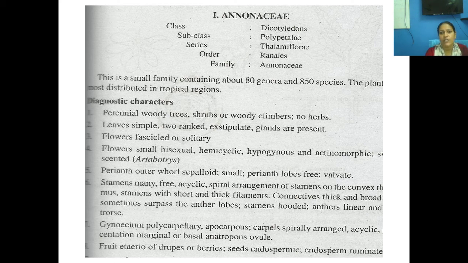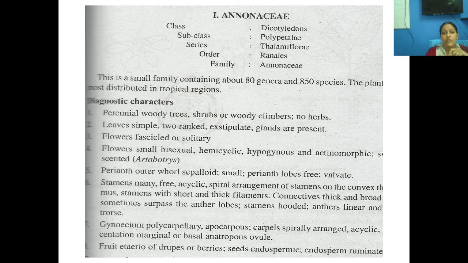Okay, so what about the stamens? I told you there are many, infinite. They are free, and they are seen in spiral fashion on the convex thalamus. They are very short and thick. There is a connective in between the thecae. Theca has 2 lobes, bithecous condition. The stamens are very short.